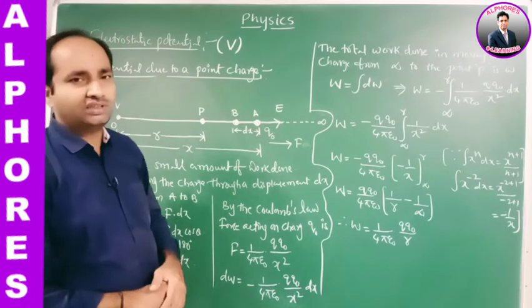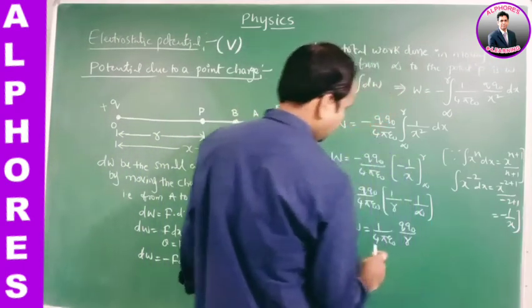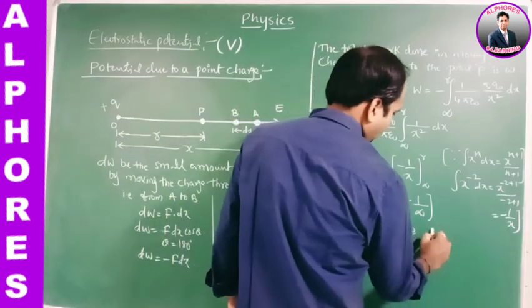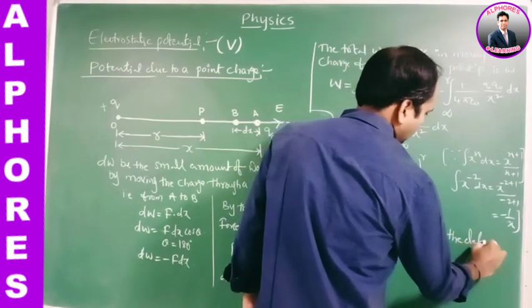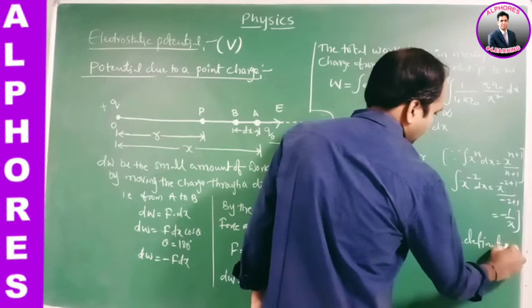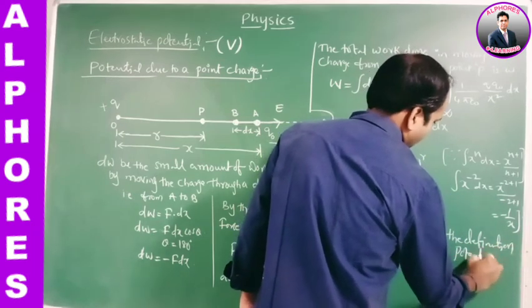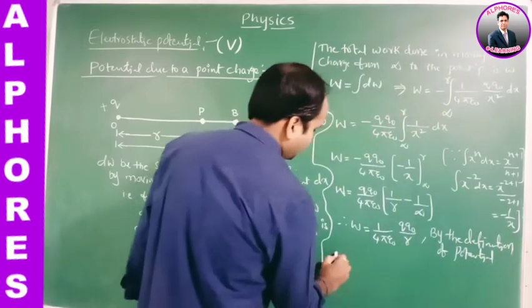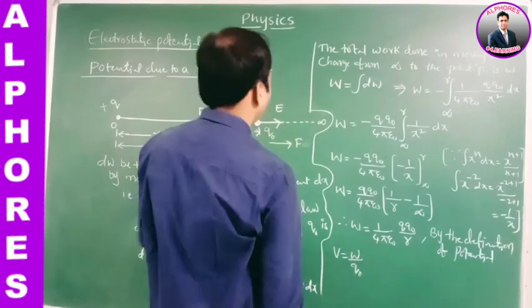But actually we should find the potential. By the definition of potential, V is equal to W by Q naught, where Q naught is the charge we are moving.